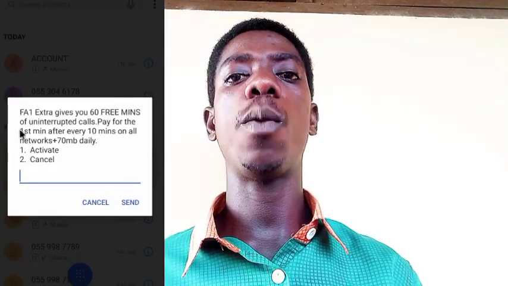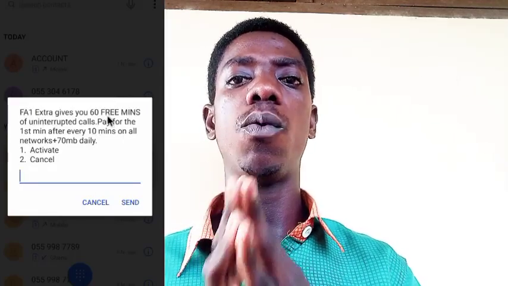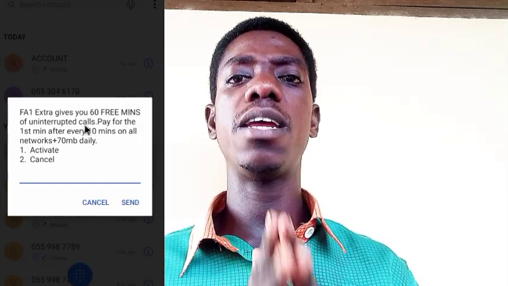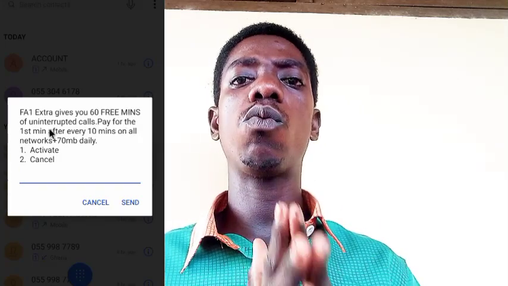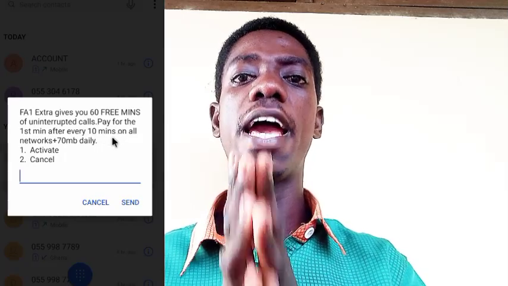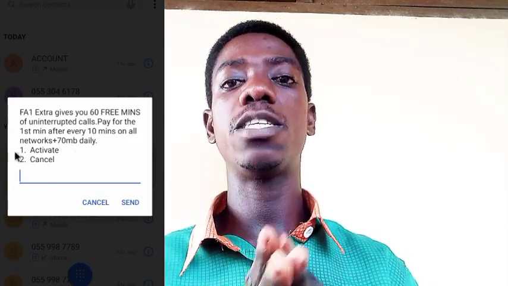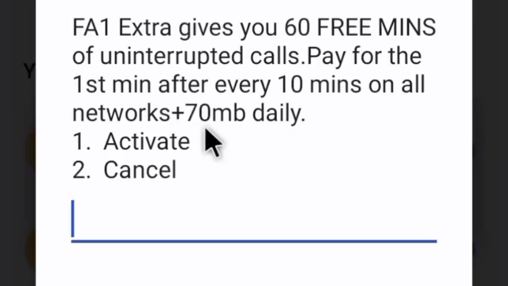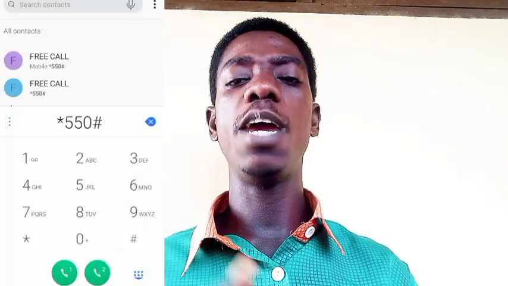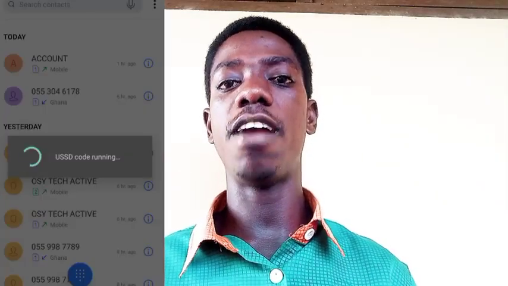With free after 1 extra, at the end you can call for 1 hour, but the connection says free after 1, and your call now is almost 35 pesewas for every 10 minutes. Spend 6, which means every 10 minutes is 35 pesewas. Free after 1 hour, so if your call does 10 minutes it is cut. Minimum every 10 minutes is 35 pesewas.